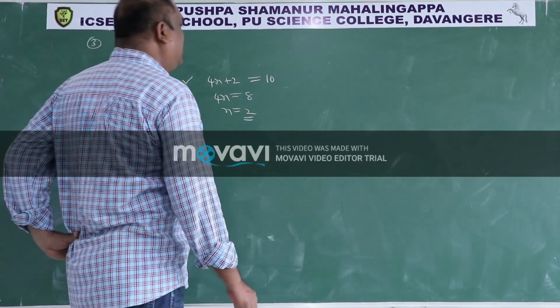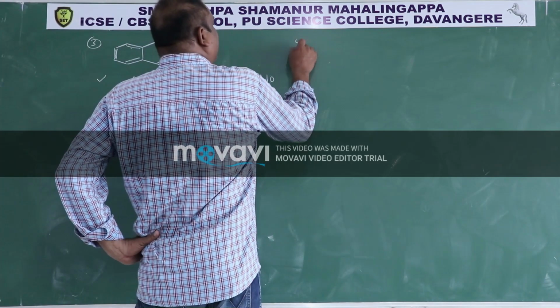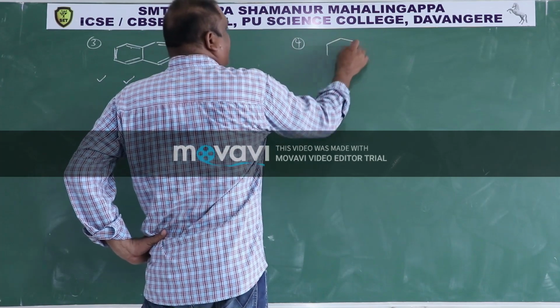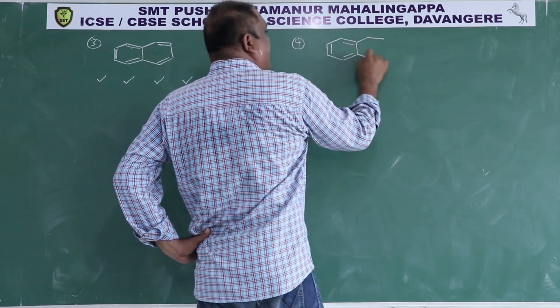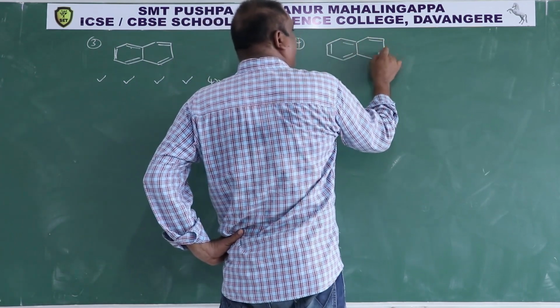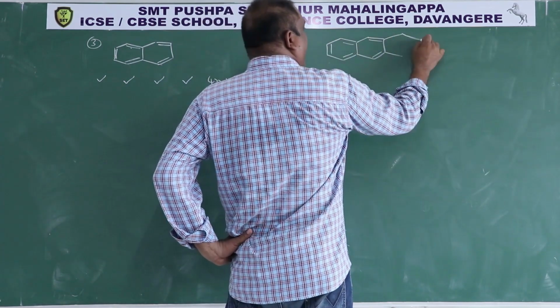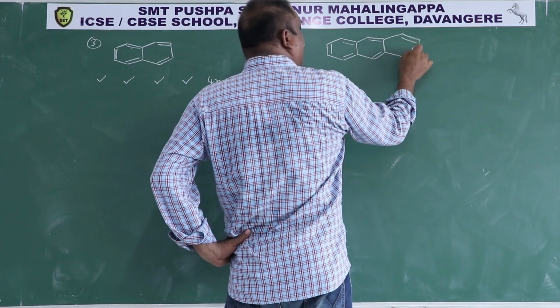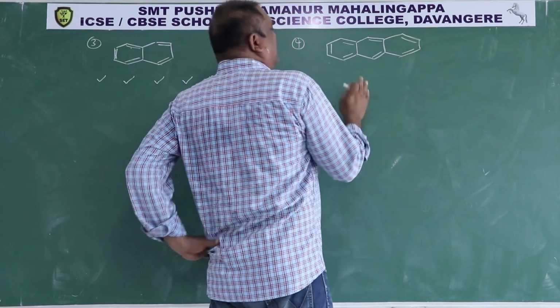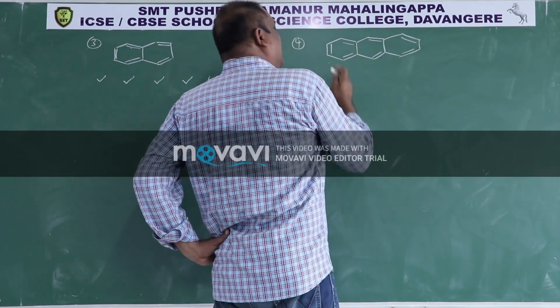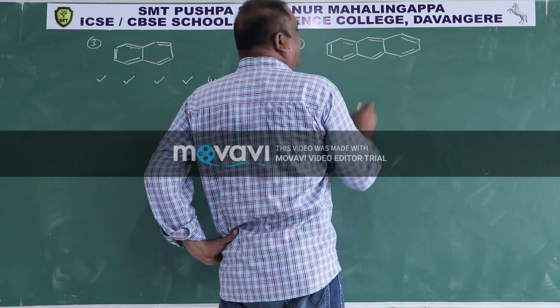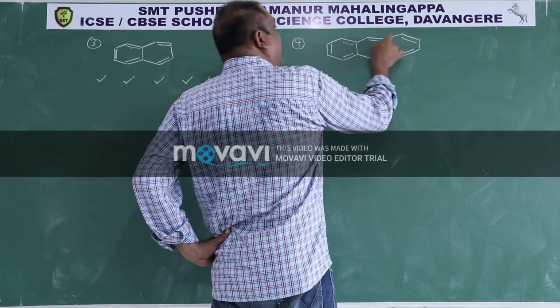So then, another example, let us say this is anthracene. Cyclic compound, planar compound, a cyclic conjugated resonating system is there because all are in conjugation.